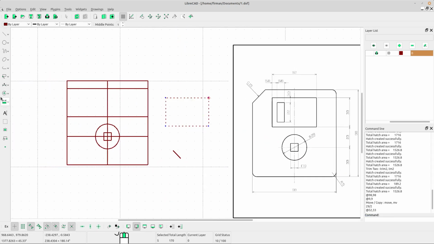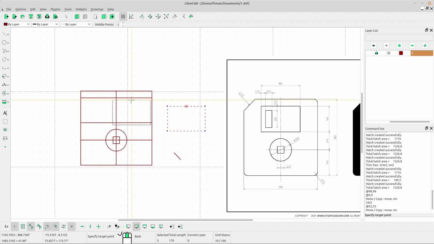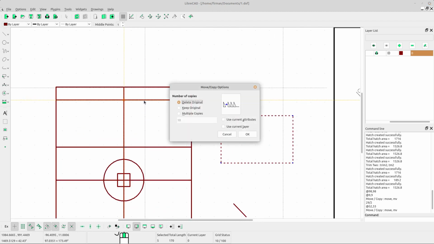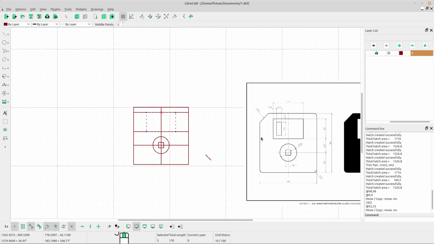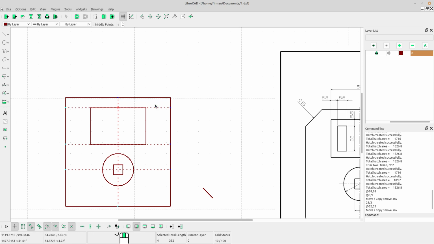Select the rectangle, select move or copy tool, left click at the reference point, maybe there. Left click and bring the rectangle into the position like this. Select delete original. Okay. Press ESC on your keyboard. Now we can delete the helping lines. We don't need them anymore. Okay, press delete on the keyboard.